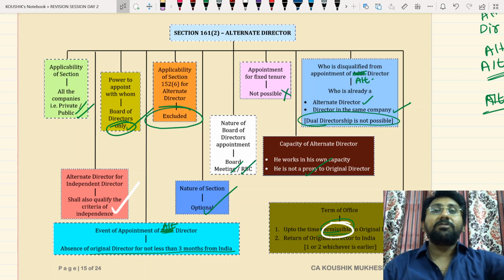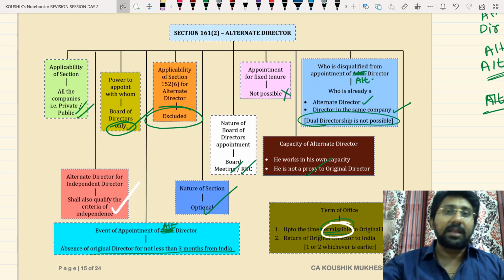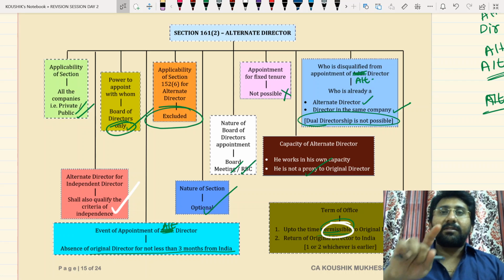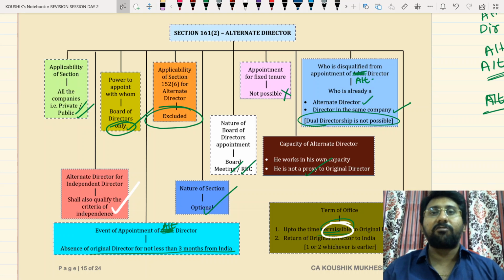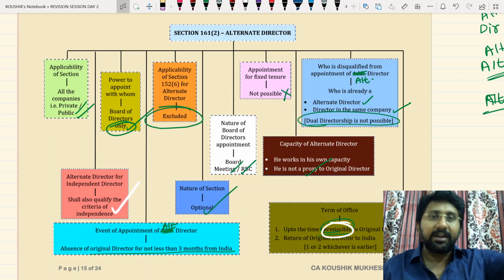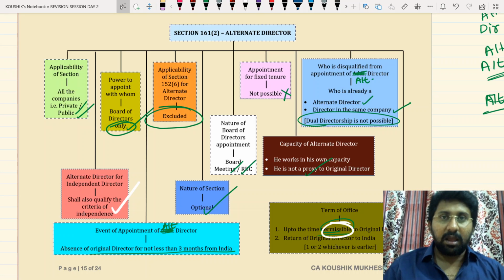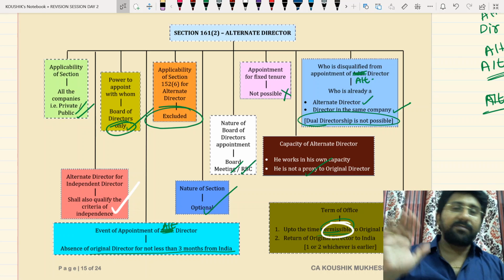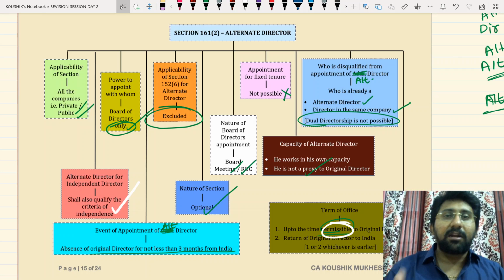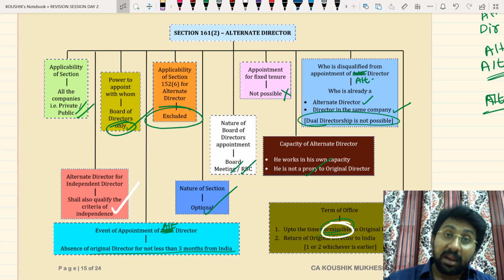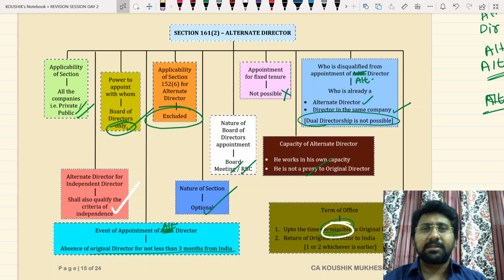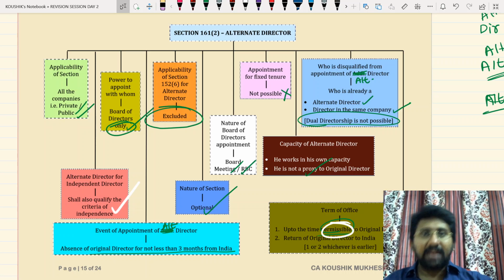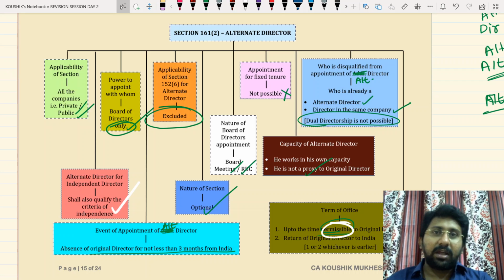Am I clear? So many questions I gave you in our study material in the classroom. The alternate director said that he will be outside for 5 months, but he returns within 3 months, within 2 months itself. What will happen? Or he said that he will leave only for 2 months, but he didn't return even after 5 months. What will happen? So all these things we also discussed in the class. And next, can we appoint an NRI as an alternate director? Can we appoint an alternate director for an NRI director? Many concepts we read in the class. All these will take a lot of time to analyse, so not going into that, let's first cover the main contents of the section and examination applicability.